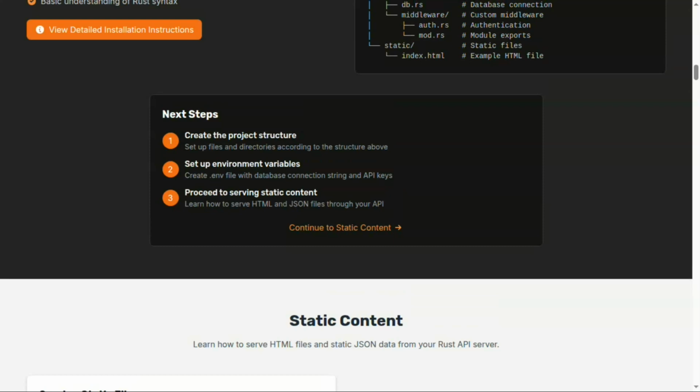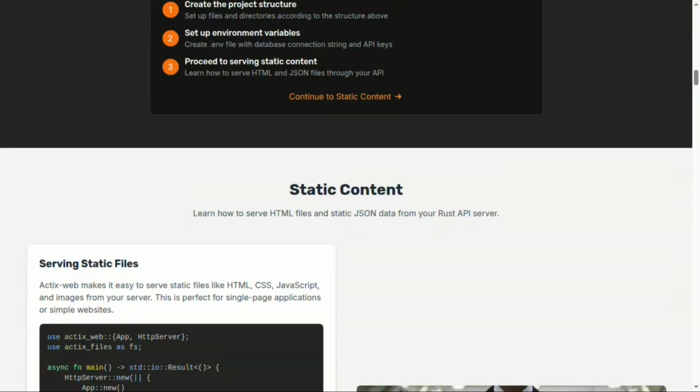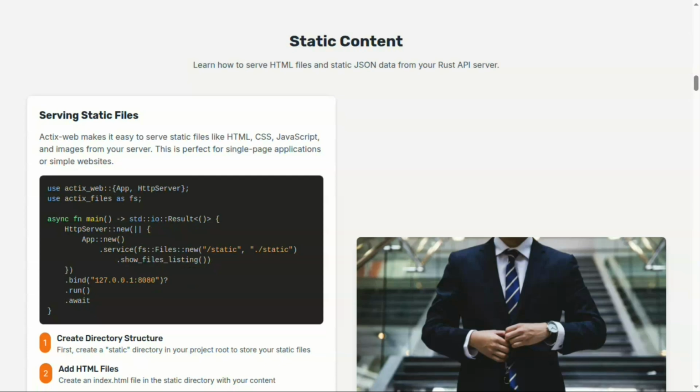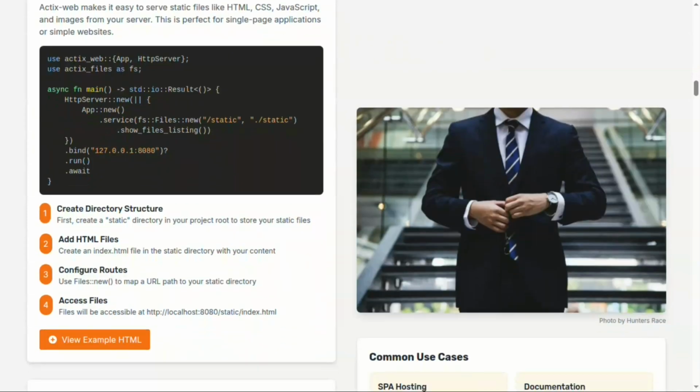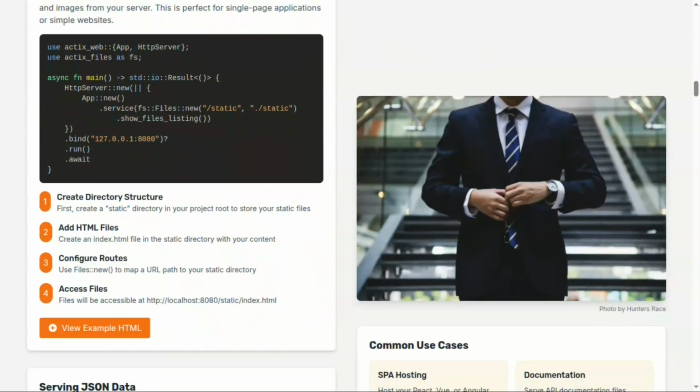We will set up some environment variables, how we can load the env file, and how we can serve some data like HTML and JSON data. Now here I have shown how we can serve HTML content, like HTML files. This is a basic common main file. We are not going to jump into the coding part yet. We will see in upcoming videos how we'll start coding, but basically here we can serve HTML files also.